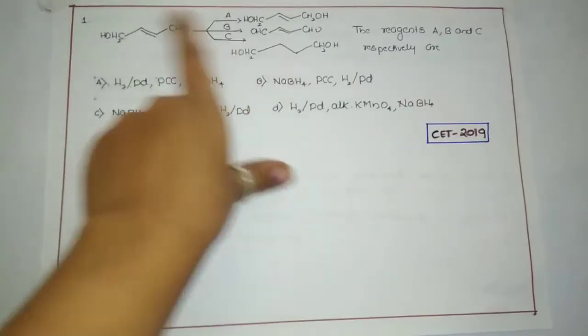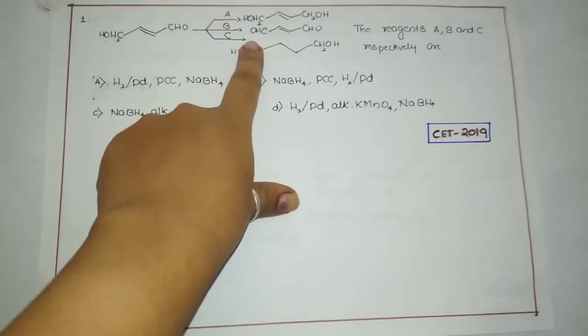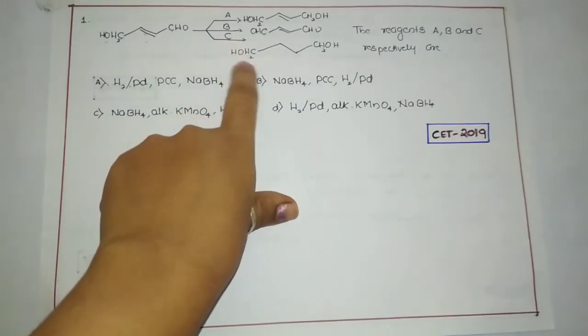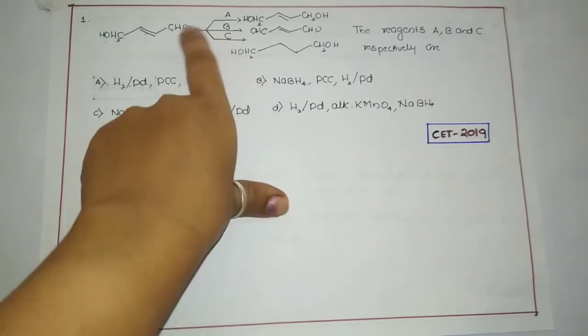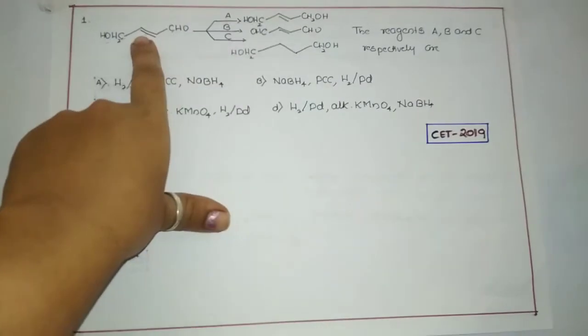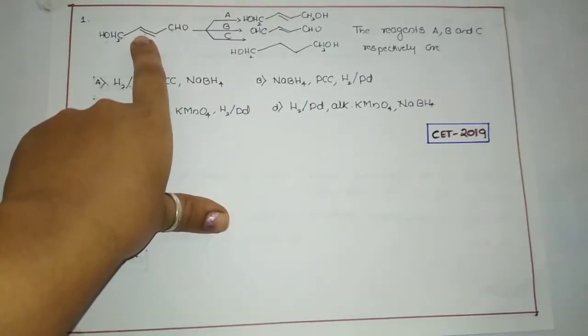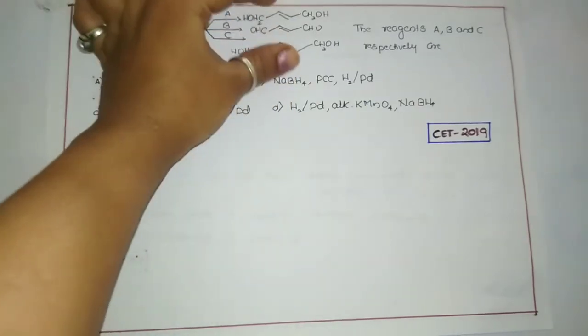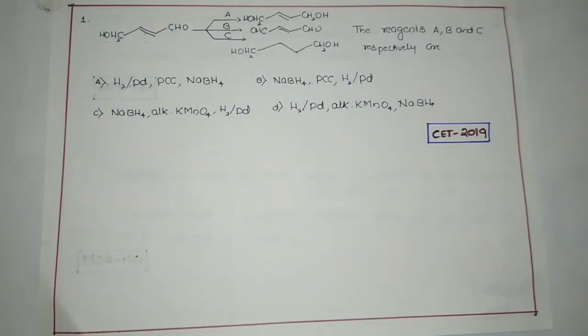Now similarly, when the same compound is treated with B, this alcohol group is converted into an aldehyde. You can observe where the changes are happening over here. When the same compound is treated with a reagent, we again get this aldehyde converted into an alcohol group. At the same time the unsaturation is removed, meaning the double bond is converted into a single bond. So to carry out all these reactions, you need to find out which reagents will be used. Here you are definitely going to apply the reactions and the reagents.